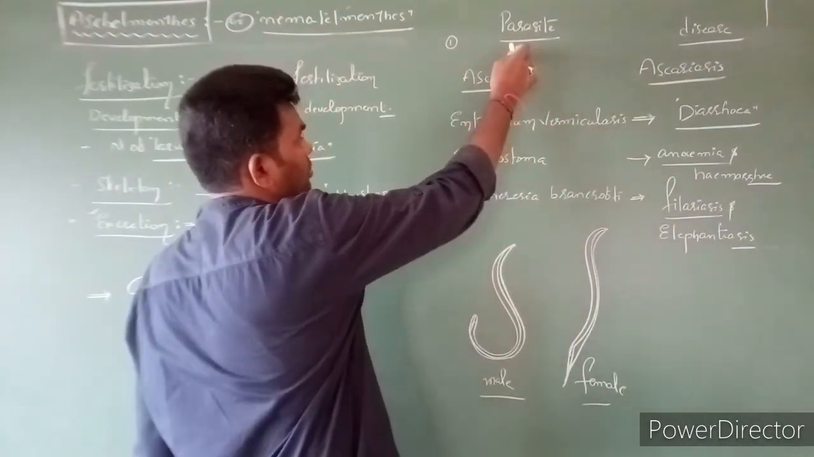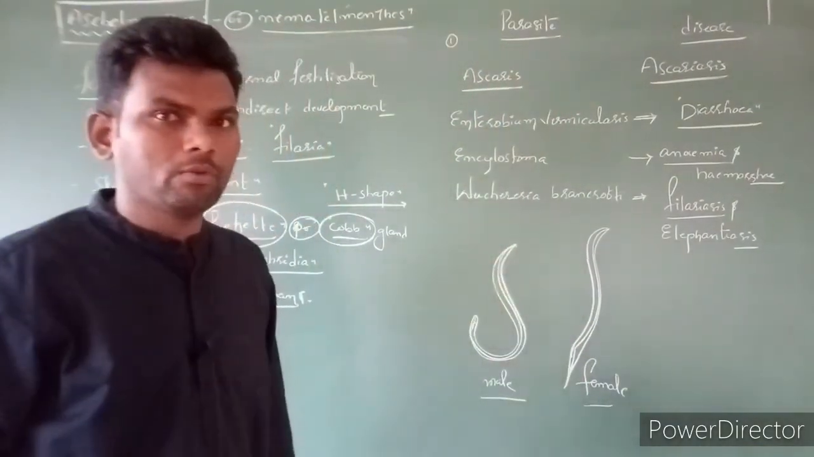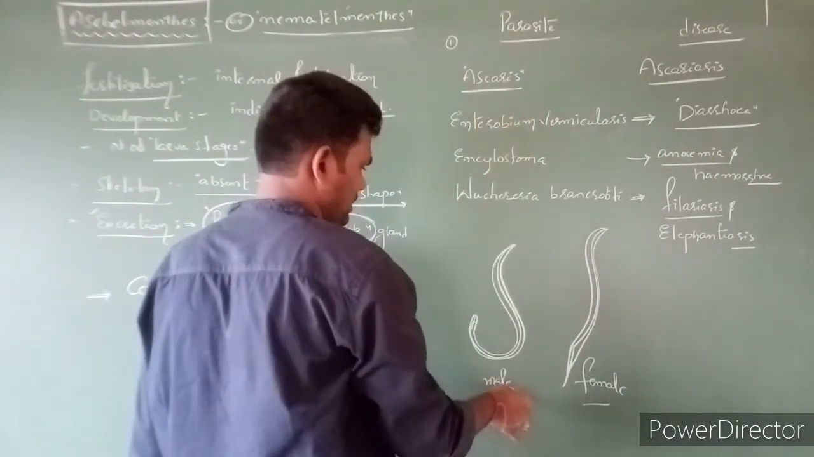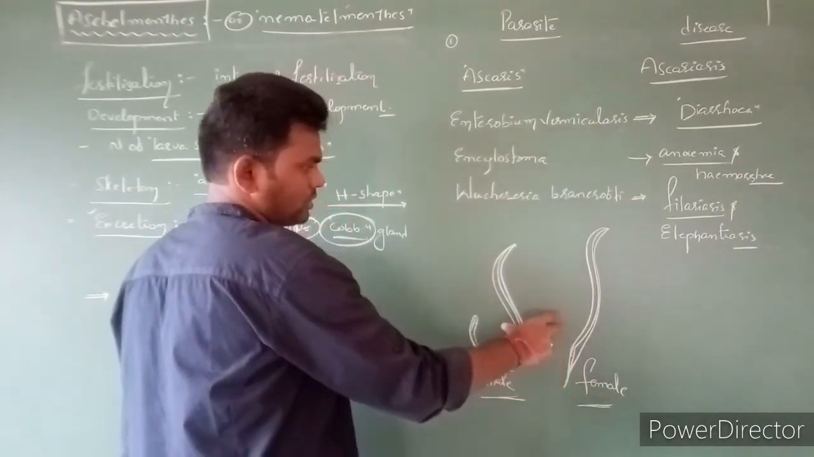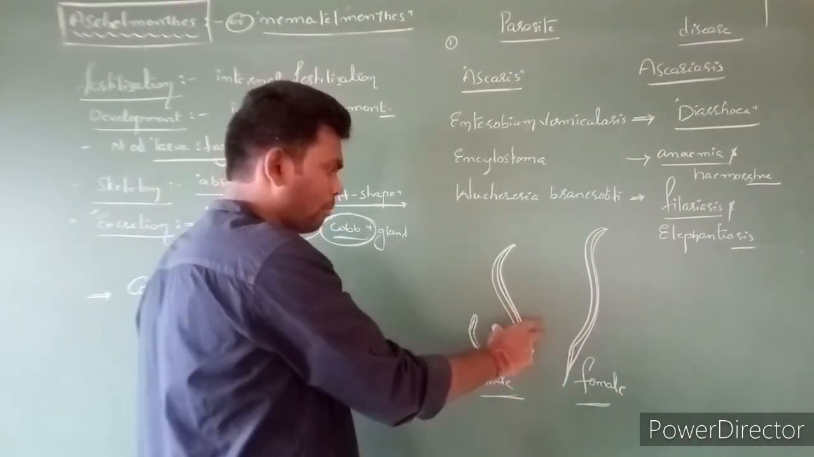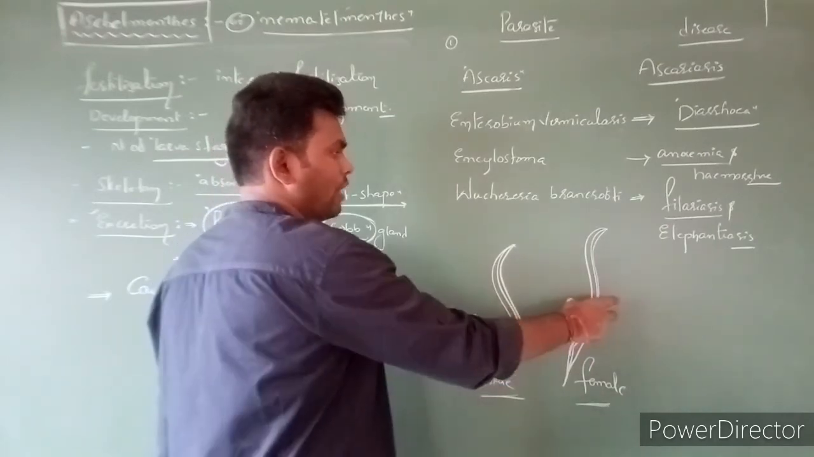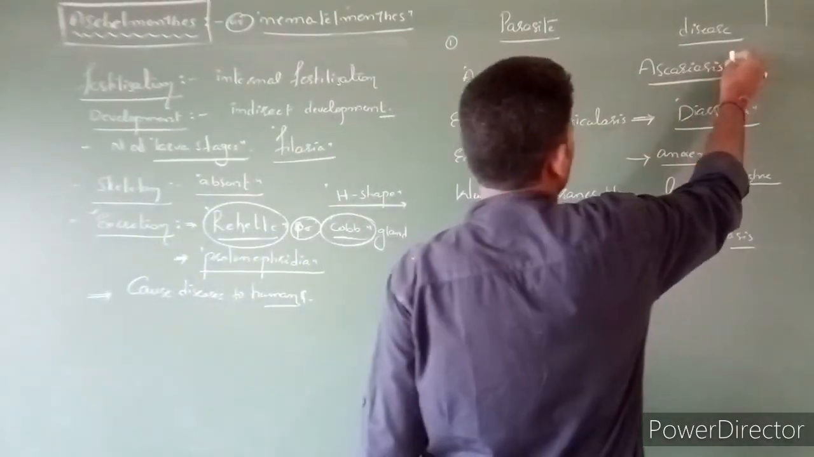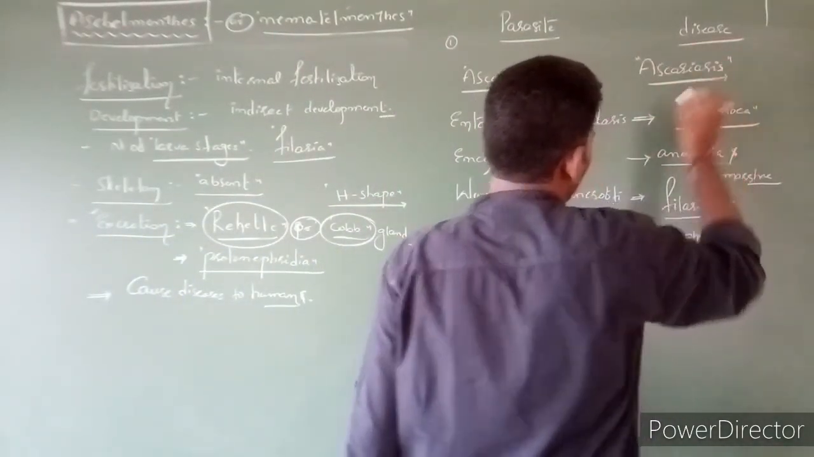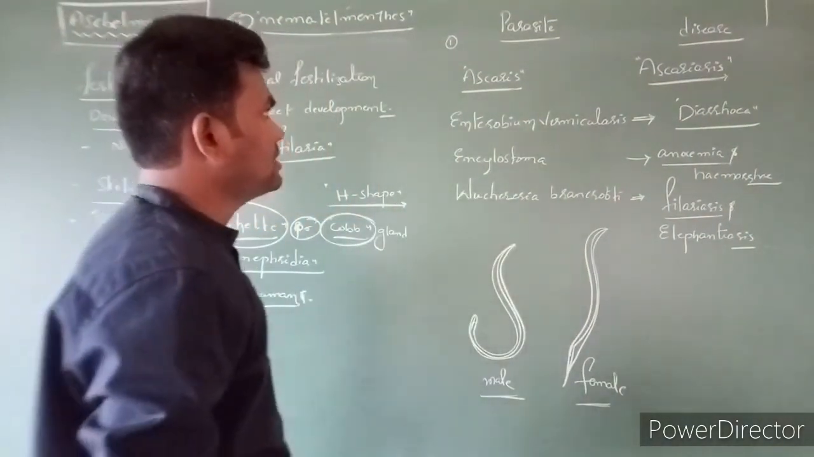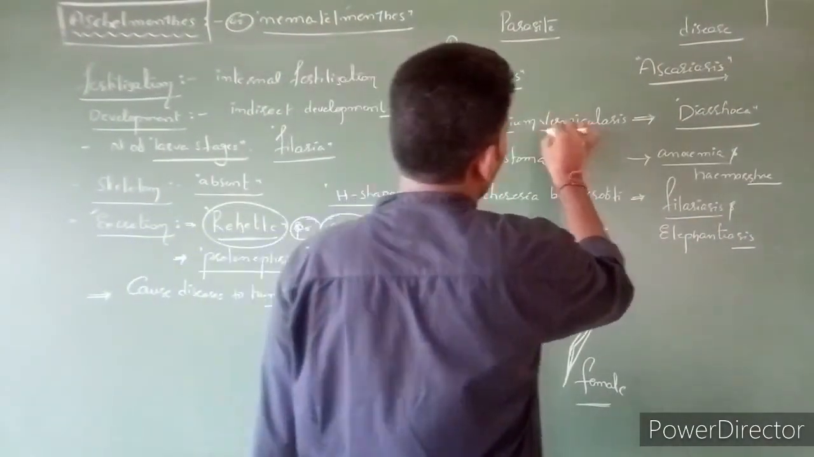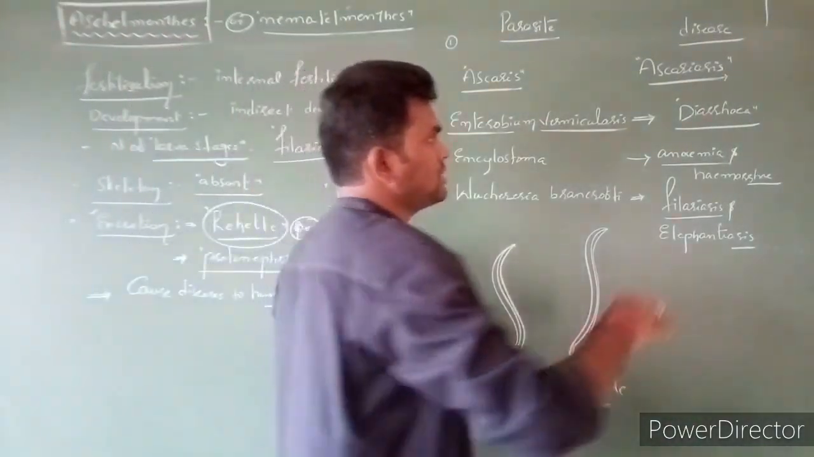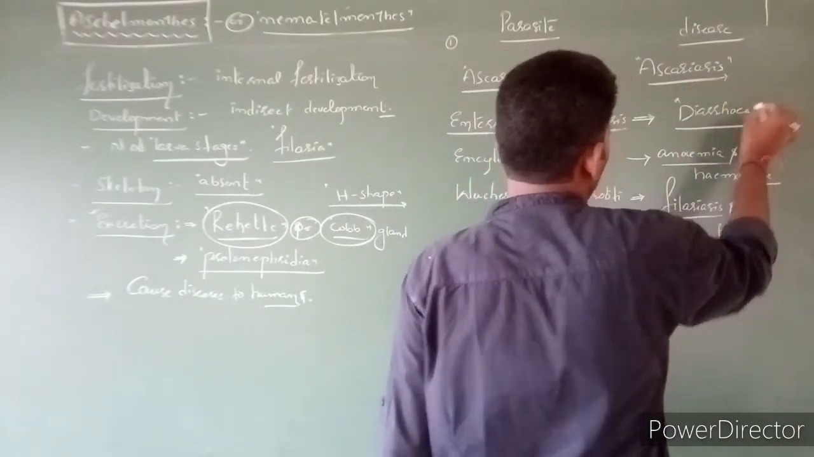Let's see some parasites which cause diseases in humans. First one, Ascaris. This is a male Ascaris and a female Ascaris. See these two, they show sexual dimorphism. The male is shorter and coiled, and the female is longer and non-coiled. The disease it causes is Ascariasis. Second one is Enterobius vermicularis, which causes diarrhea-like symptoms.